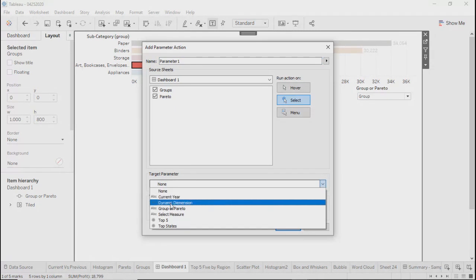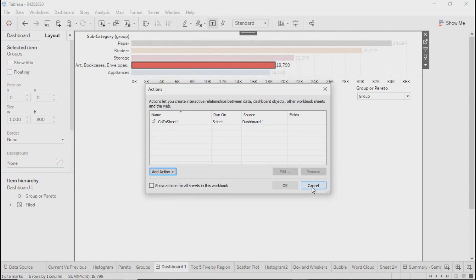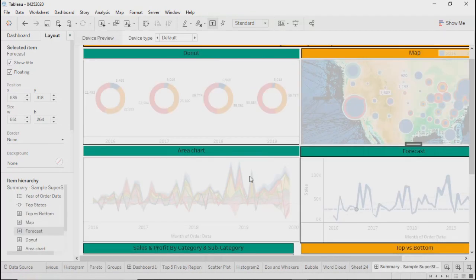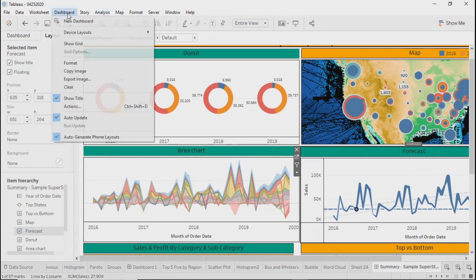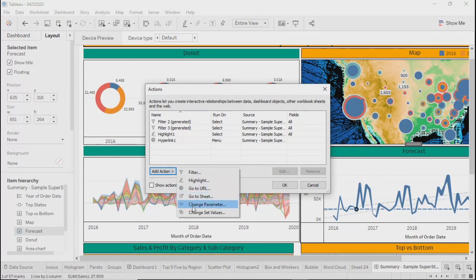Now change parameter is basically changing the values of parameters, right? What is your target parameter and what value you want to apply, right? So using this, you can change the values of parameters also. So for example, let me come here on this particular dashboard. From here, I want to go change the value of parameters.